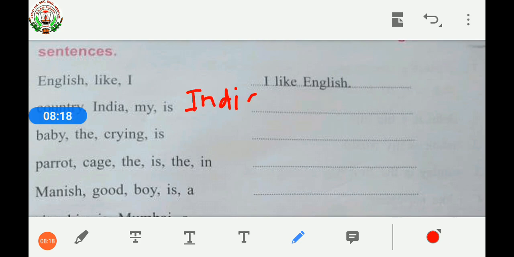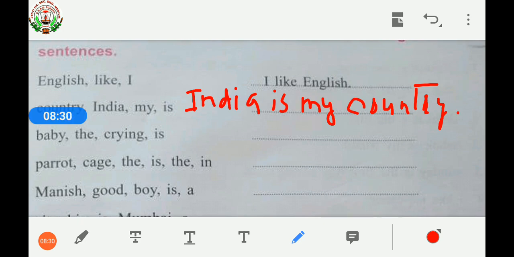India is my country, then full stop. See, India is my country. It is giving us information. It is a meaningful sentence. Third one, baby the crying is. Let's arrange it in a proper order. The baby is crying. See, first word, first letter I am writing with the capital letter.